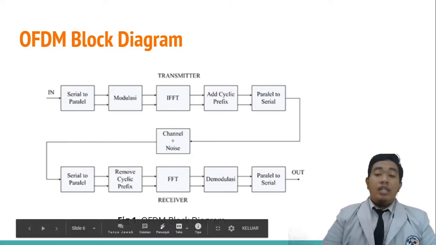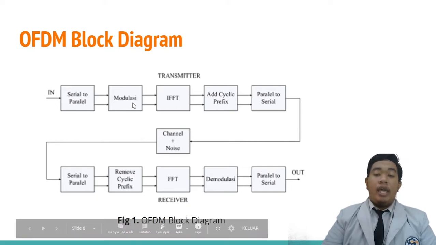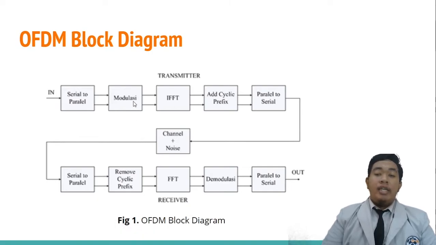After that, the parallel form data will be modulated using digital modulation like QAM or QPSK. But in this research, QAM is used. After that, the IFFT or inverse fast Fourier transform will change the signal from the modulation block to a time domain signal. The time domain signal will be added with the cyclic prefix to protect the signal from intersymbol interference.